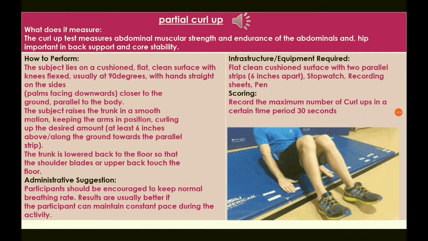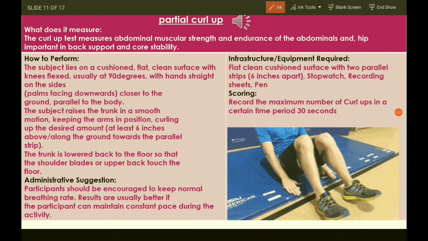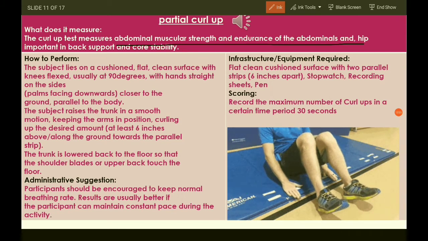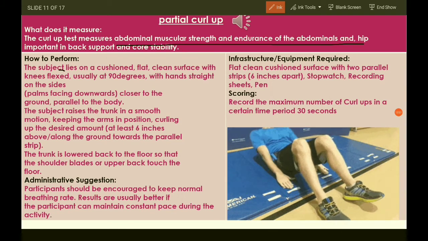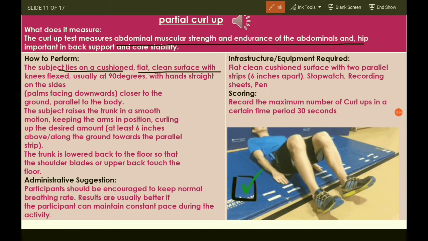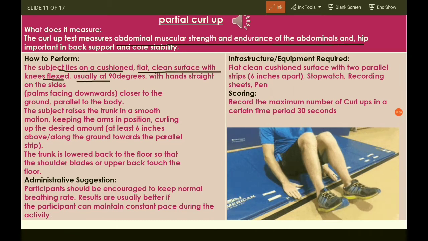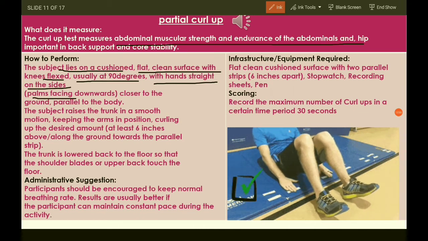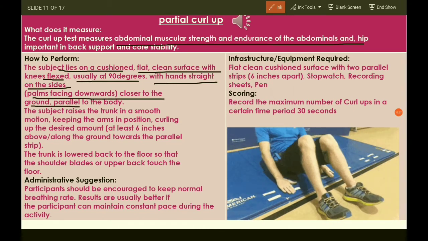This test measures abdominal muscle strength and endurance. And how is it performed? Let's write it down. The subject lies on a cushioned, flat, clean surface with knees flexed, usually at 90 degrees, with hands straight at the sides, palms facing downwards, close to the ground and parallel to the body.